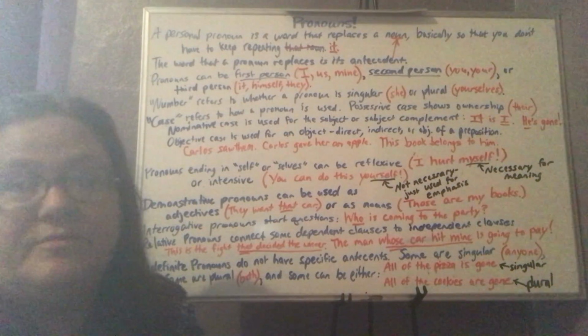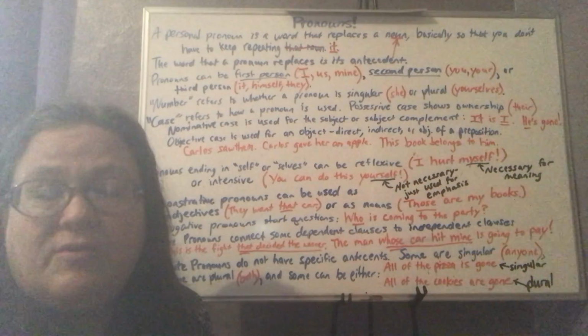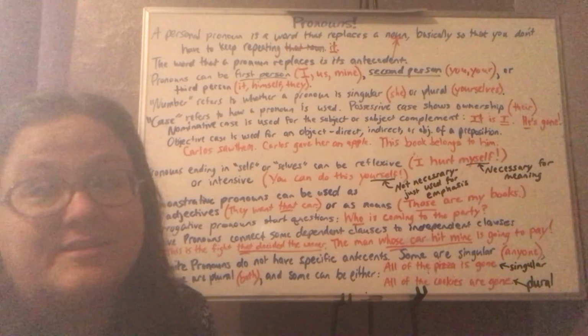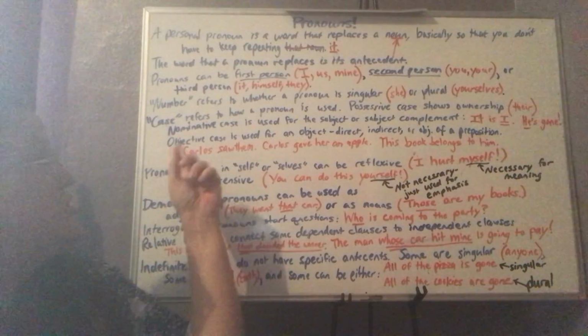He's gone, okay? So he is the subject of the sentence. You would not ever say him's gone, right? Because that wouldn't work. It's the wrong case. That's why it doesn't work. Him would be the objective case.